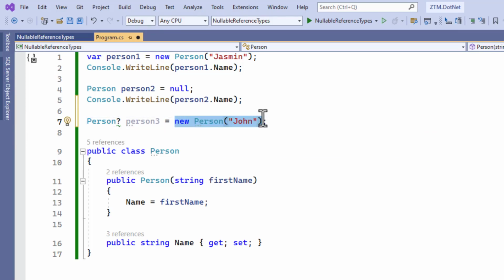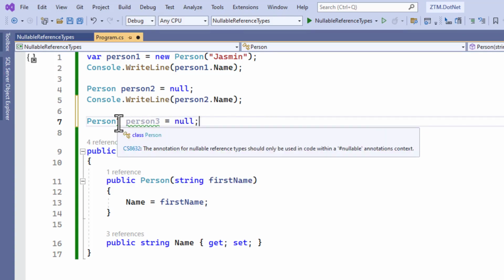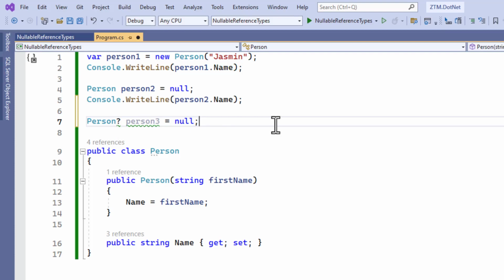It means that we can use nullable reference types only when they are enabled for the part of the code. It is possible to enable nullable reference types only for a specific part of the code. However, I suggest enabling them for an entire project. It makes the code a lot simpler to understand and maintain.